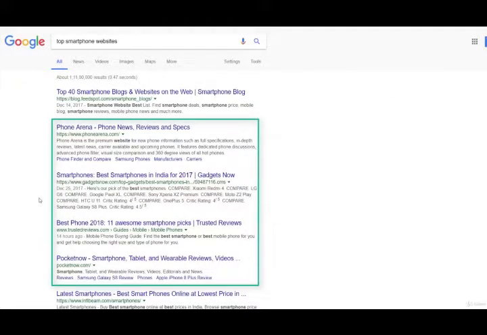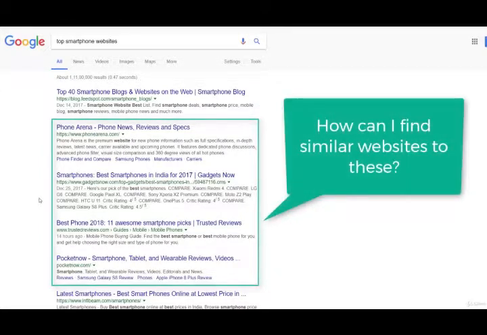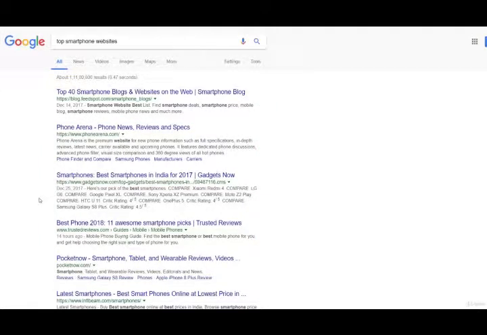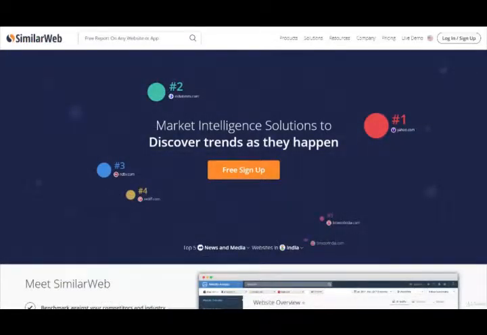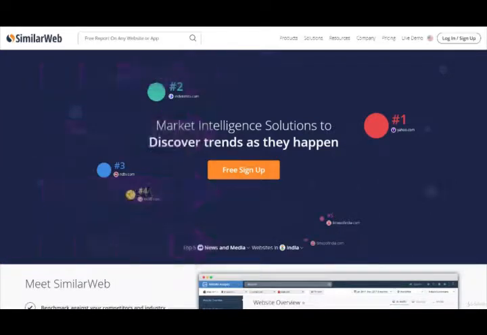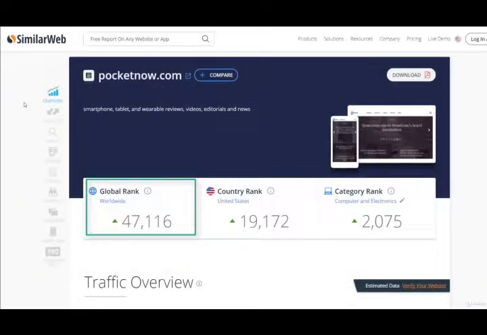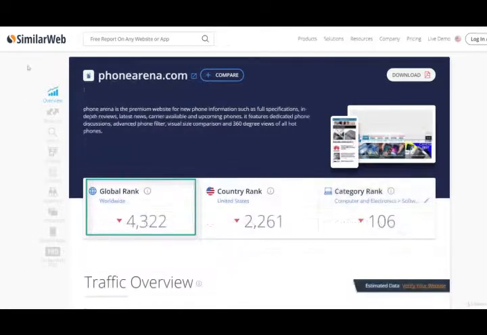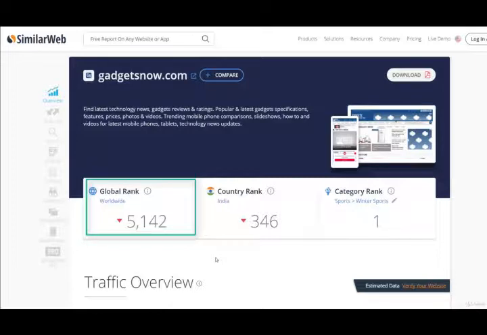So how can I find similar websites to these 4 websites? Like I said in the previous lecture, let's go to the best tool straight away, that is SimilarWeb, where I'm going to enter the URLs of these 4 websites: Gadgets Now, Trusted Reviews, Pocket Now, and Phone Arena. You see, the global rank for Pocket Now is approximately 50,000, whereas all others are in the range of 3,000 to 5,000.